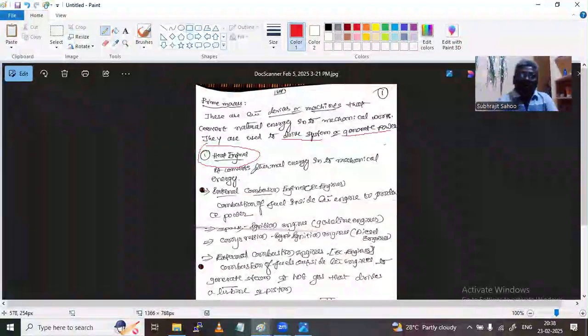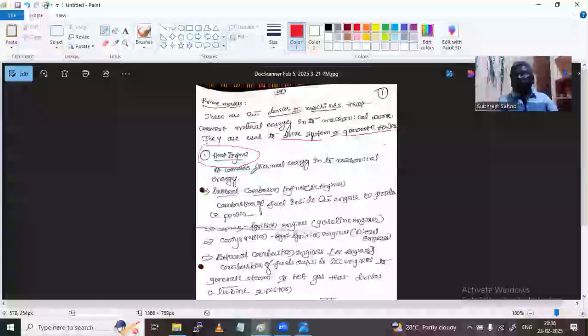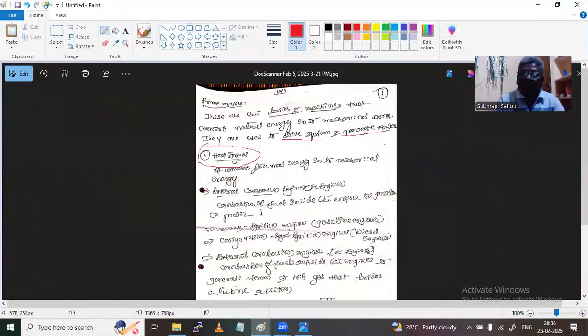We have already talked about prime movers: the devices or machines used to convert the available natural resources into useful work, to drive the bikes or the systems required in industry to produce numerous products, and to generate the power which is essential for every stage of life. So first of all, among these, I am going to talk about the heat engines.